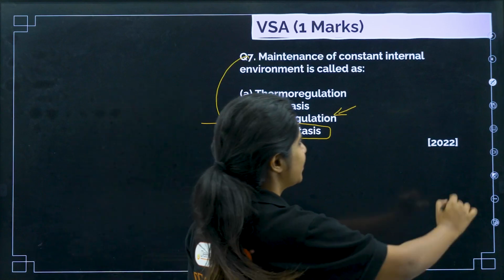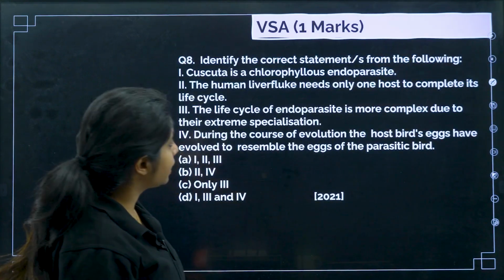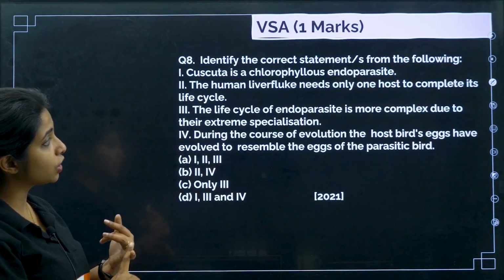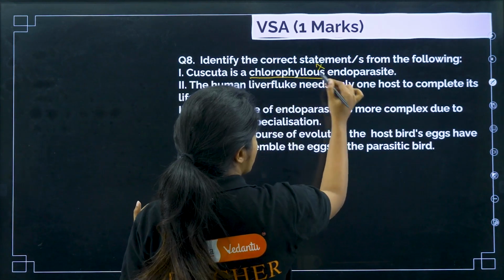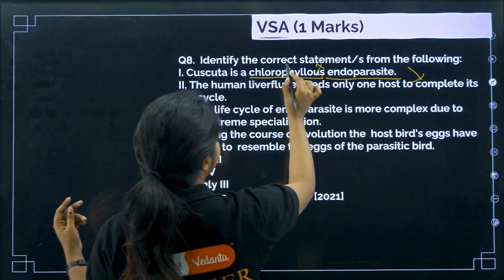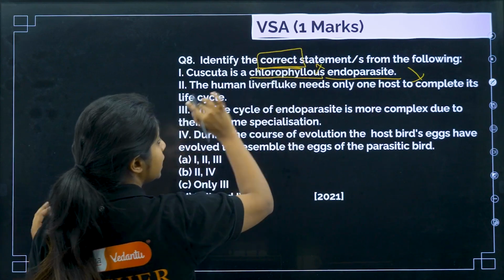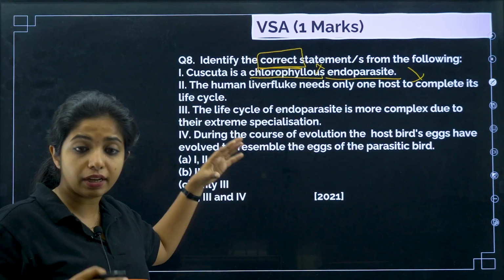Cool? Chalo. Next question. Identify the correct statement from the following. Cuscuta is a chlorophyllous endoparasite. First thing, it does not have chlorophyll, so that is wrong. Endoparasite, again, that is also wrong. What you have to find is the correct one, so please underline the correct word. Otherwise you will go and find the incorrect things.